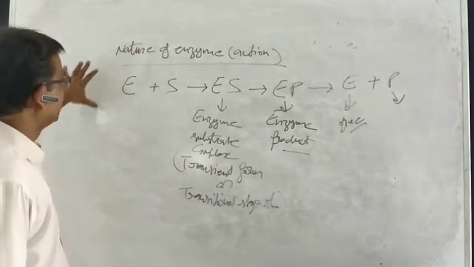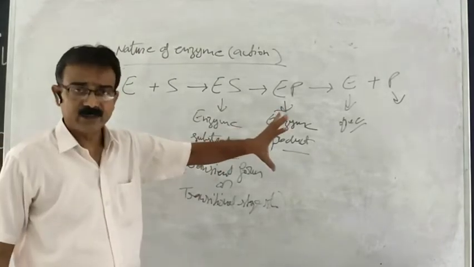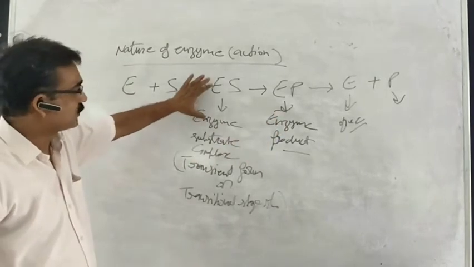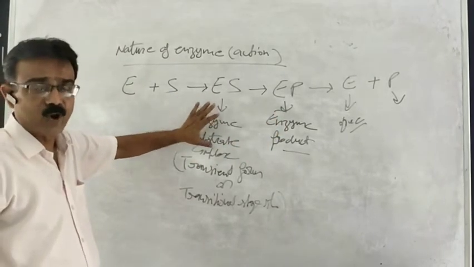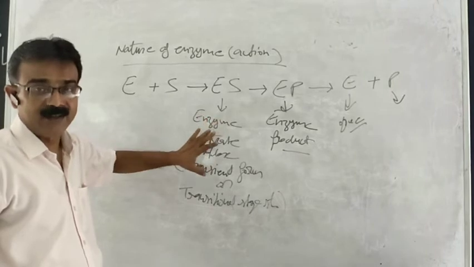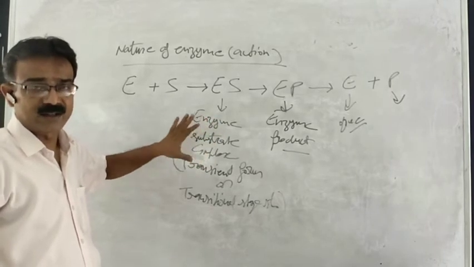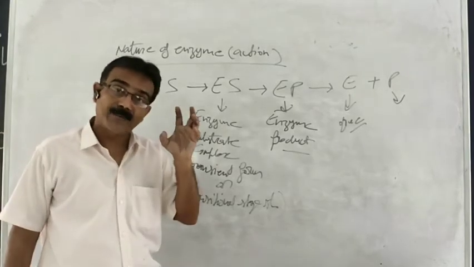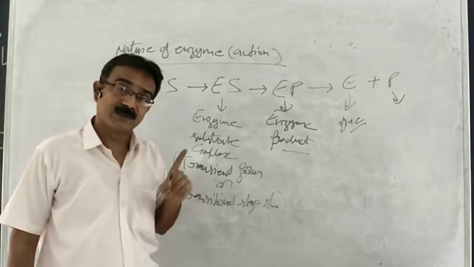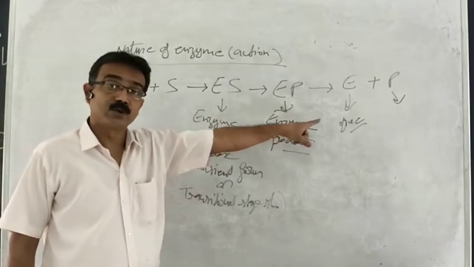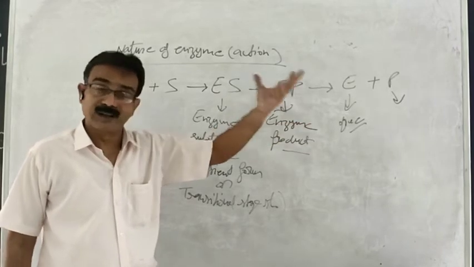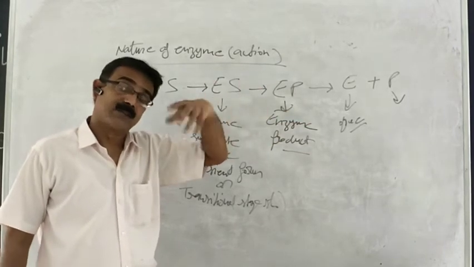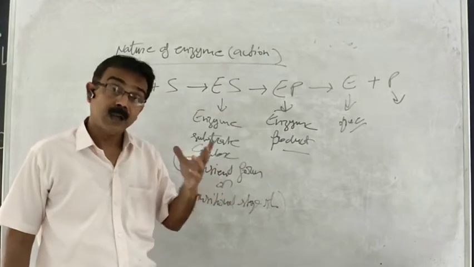This is the nature of enzyme action, in which the enzyme substrate complex is very important, a transient form or transitional stage structure, during which enzyme breaks the bond of the molecule of substrate and converts it into product. As I told you earlier, protein is converted into amino acid.